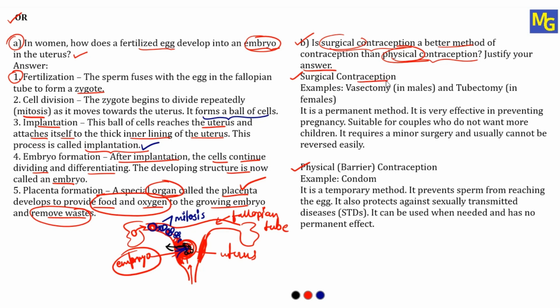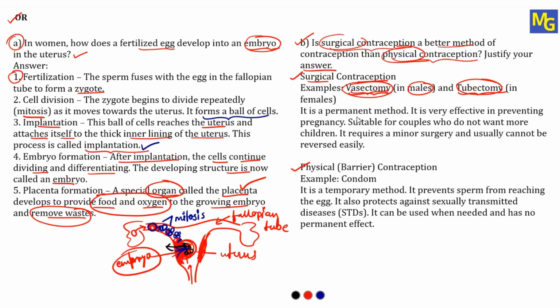So, surgical contraception means what? Example, vasectomy and tubectomy. Surgical means surgery. A small surgery is done in case of males, that is called vasectomy, where the small part of the vas deferens is tied to avoid the movement or the transfer of sperm into the female body. In case of females, the fallopian tube will be tied. That is called tubectomy. So here the fallopian tube will be tied to avoid the contact and fusion of sperm and egg. And this is a small surgery, so it is called surgical contraception.